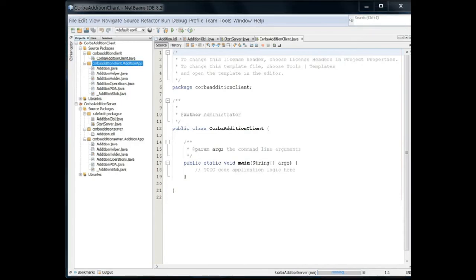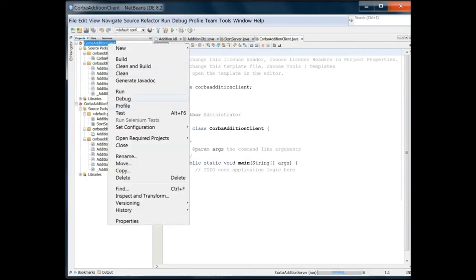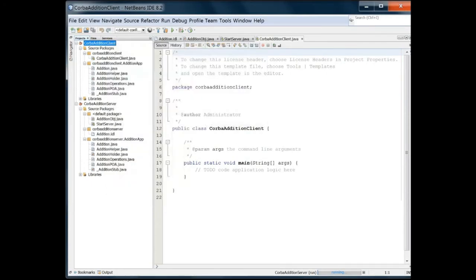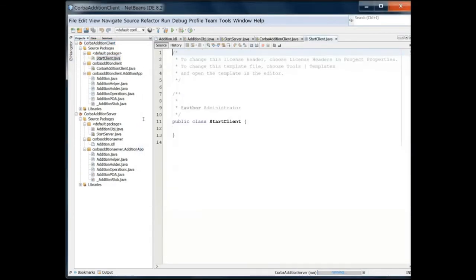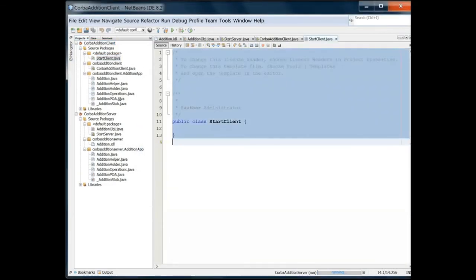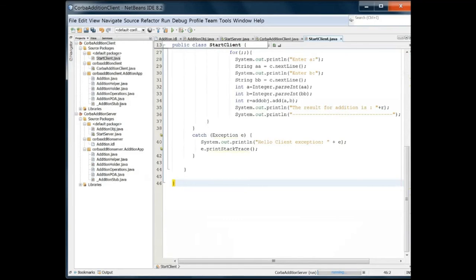So you need these 6 files in the server also and client also. Let me tell you, the server needs only 5 of these files, the client only needs 3 of them. But I don't take chances because you will be making it for the first time. Let us have all the 6 files in the server project and the client project also. Now I'm making a new class in our client. 2 classes I made in the server, one I am making in the client. Start client. Let us name it start client. And again, I'll have a main here.